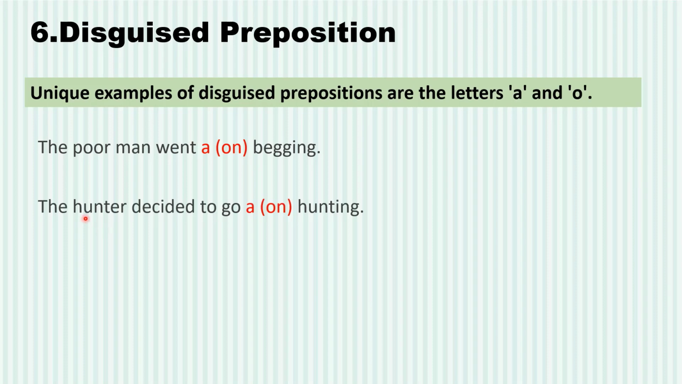Now, the hunter decided to go a-hunting. Here too, a is an undercover preposition for on. Another example, a very common thing which we use in our daily life. Now it is 10 o'clock in the morning. So o is actually a disguised preposition for of.